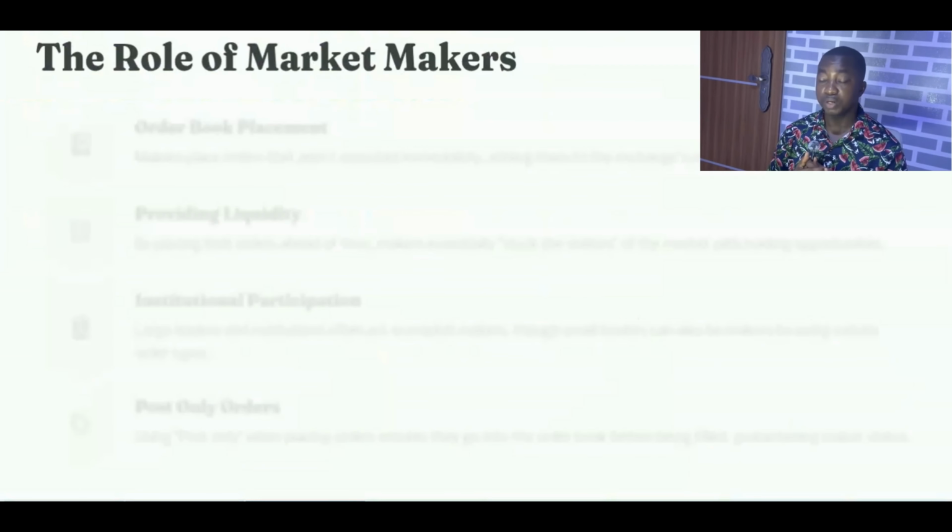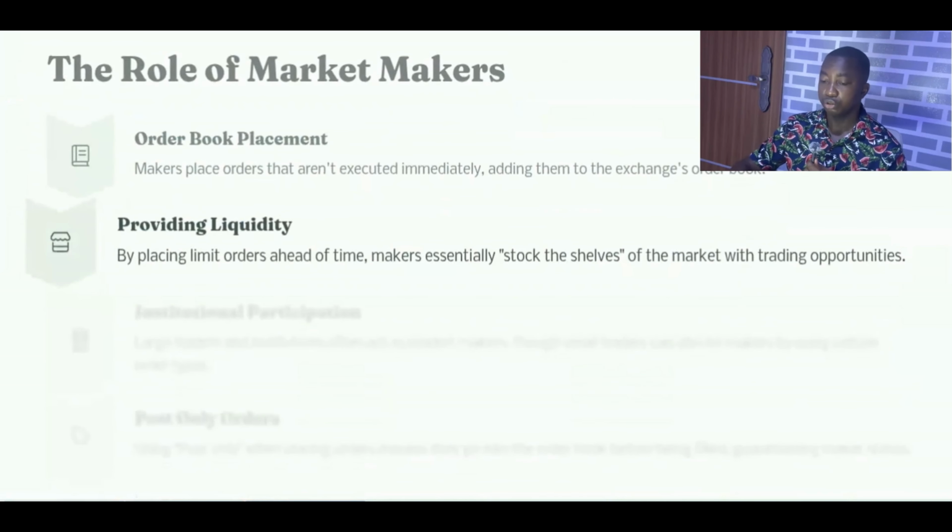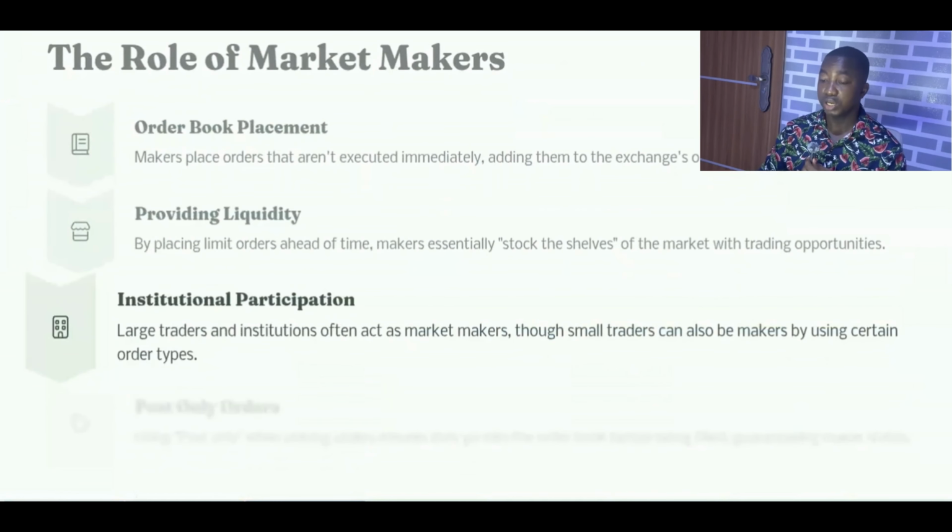What is the role of market makers? One of their significant roles is order placement, right? They place their orders in the order book. So market makers place orders that are not executed immediately, so they add to the exchange order book. They also provide liquidity. Before their trades are completed, they provide liquidity to the market, making it easy for trades to be completed and making it possible for there to be more trading opportunities.